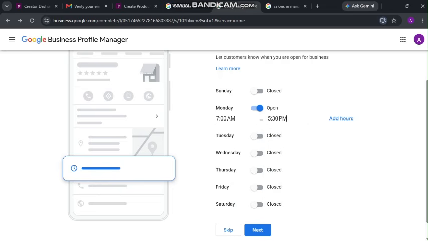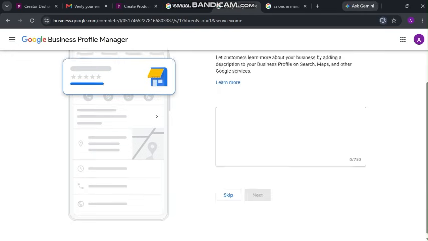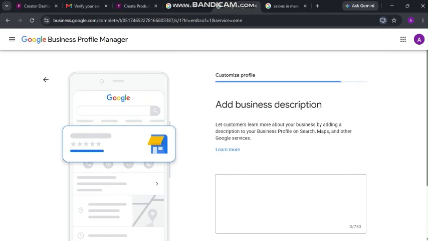So just do that for each of the days until you are okay. Then next. But you can still edit this thing any other time. Then now add business description. Any business, you have got to have this one. Very important, even if it's an online business, because someone who will check online will put in the address of where you live or work, right?